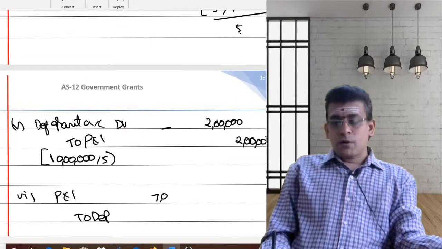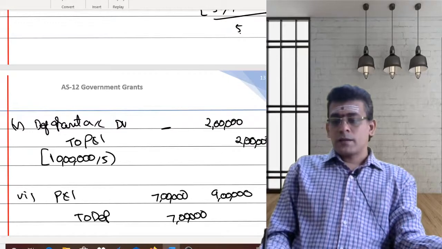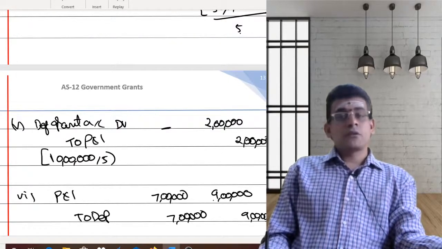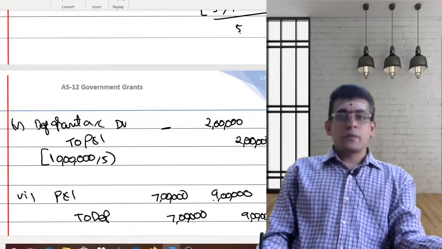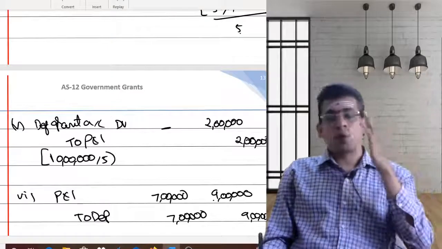So here, debit your profit and loss account with 7, credit your depreciation account with 7. In this case, debit your profit and loss account with 9, credit your depreciation account with 9. So what is the impact? You are debiting your P&L account with 9, you are crediting your P&L account with 2, so the net impact is 7. That's problem number 1 and problem number 2.